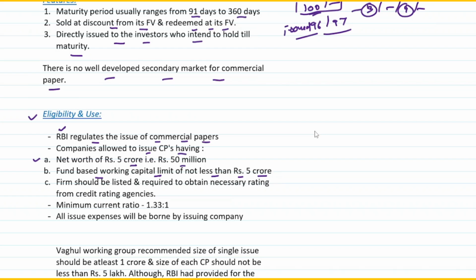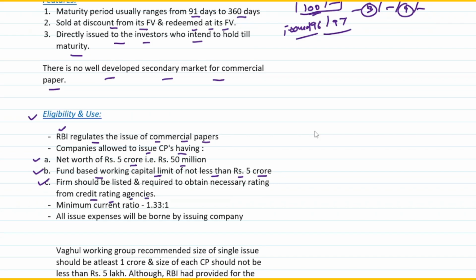The company should have a net worth of 5 crores, and there should be a fund based working capital limit of not less than 5 crores. So 5 crores and above the company should have as a fund based working capital limit. If it is below that, commercial papers cannot be issued. Firms should be listed. It should be a listed entity, and they are required to obtain the necessary rating from the credit rating agencies.